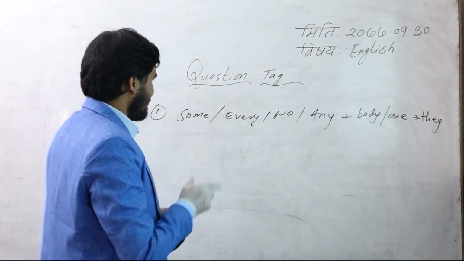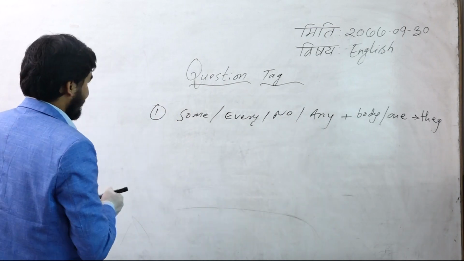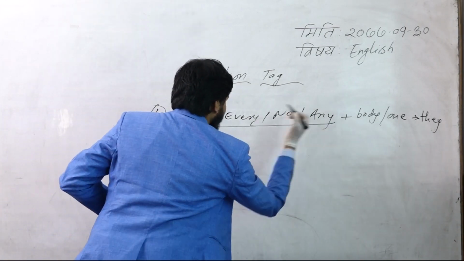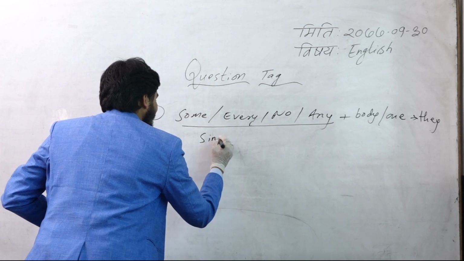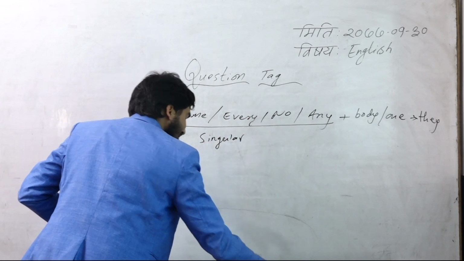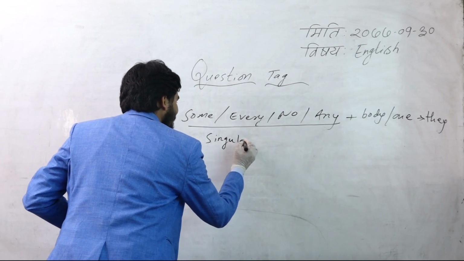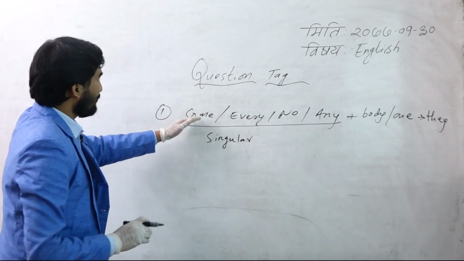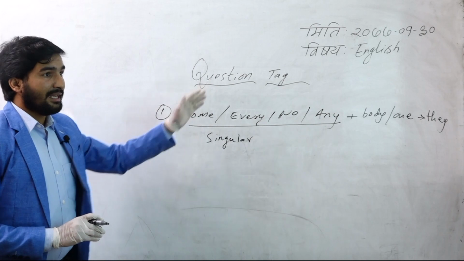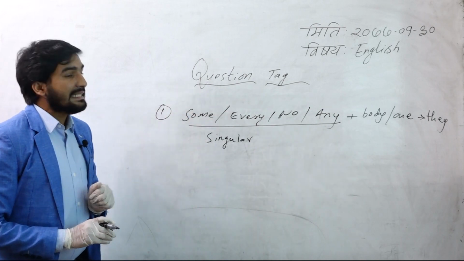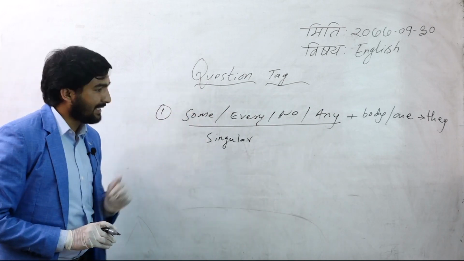We have just discussed this one, and I have repeated it here. But these indefinite subjects are singular. These are considered singular ones. They themselves are singular. Someone, somebody, no one, nobody, everyone, everybody are called singular subjects.